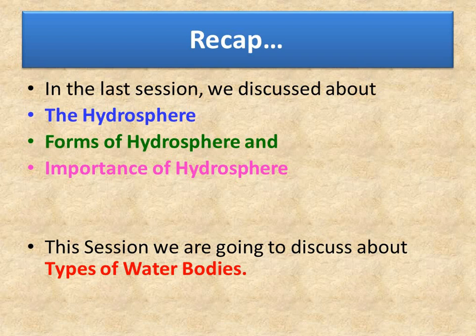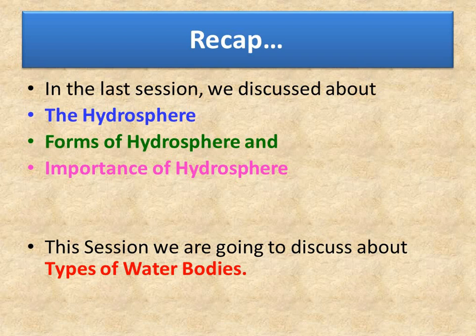Of that, 97% of water is salt water. Only 3% of water is fresh water that is found in the ground, lakes, rivers, ice and in the form of glaciers and icebergs. We also learned the forms of hydrosphere. That is, the water found in the ground, lakes, rivers, frozen in the form of ice, glaciers and icebergs.